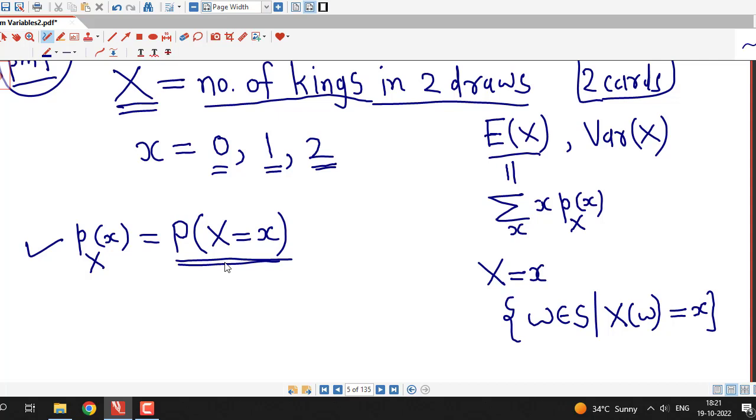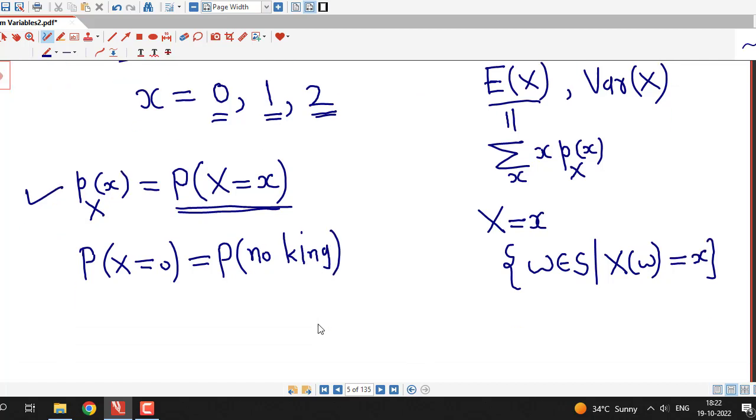First we will calculate probability that capital X equal to 0. That means probability that no king is selected in both the draws.